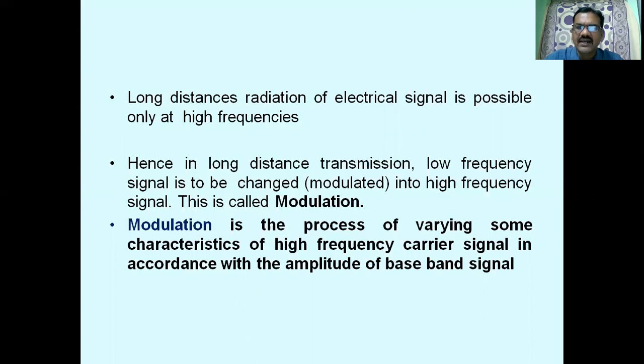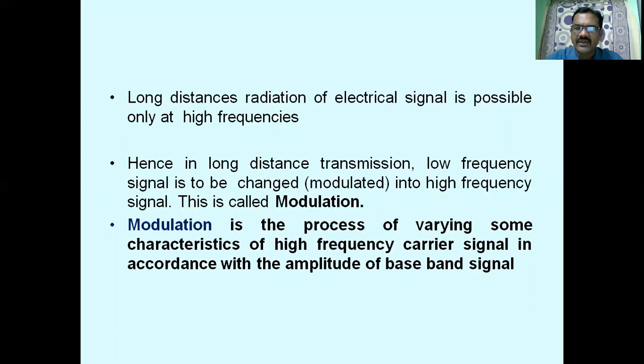That intelligence signal we get through a suitable transducer depending upon the type of application, and we take a high frequency carrier signal and vary its characteristics in accordance with, that means directly proportional to, the amplitude of the baseband signal. So what are the characteristics of the high frequency carrier signal? There are three parameters, namely the amplitude of the carrier, the frequency of the carrier, and the phase of the carrier.